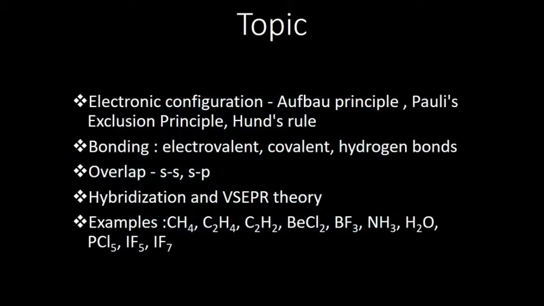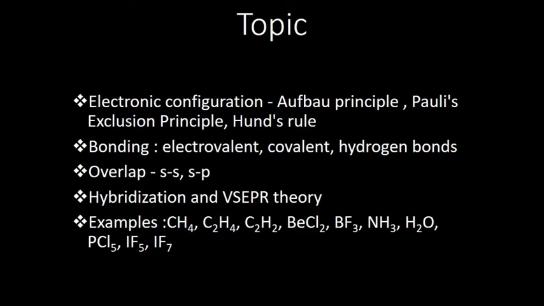The topics I am going to cover: the syllabus consists of electronic configuration, Aufbau principle, Pauli's exclusion principle, Hund's rule, bonding, 3 different types of bonds: electrovalent, covalent and hydrogen bonds. Overlap, that is orbitals will overlap during bonding, that is s-s overlap and s-p overlap.